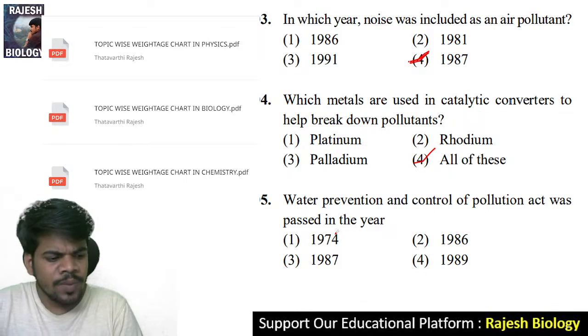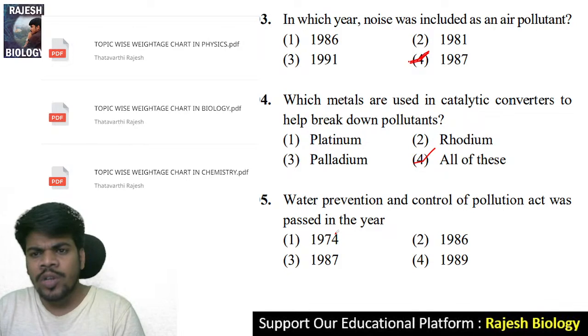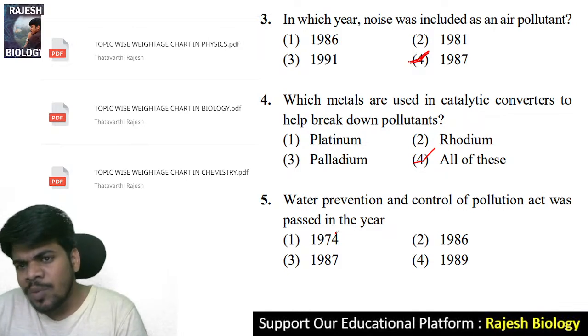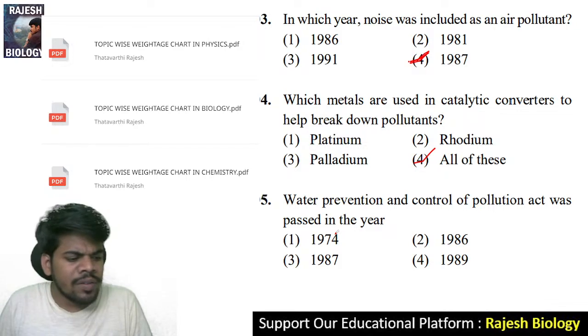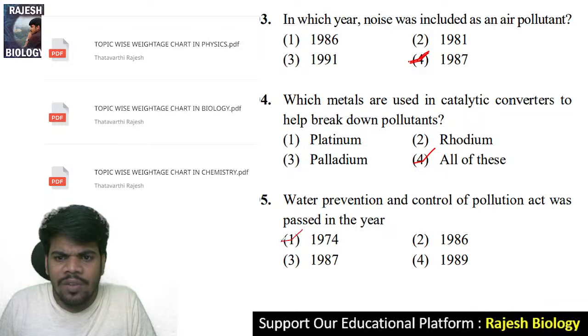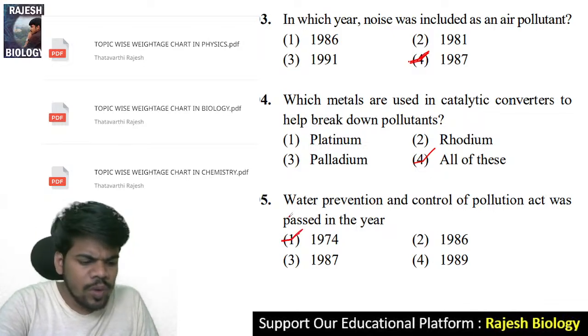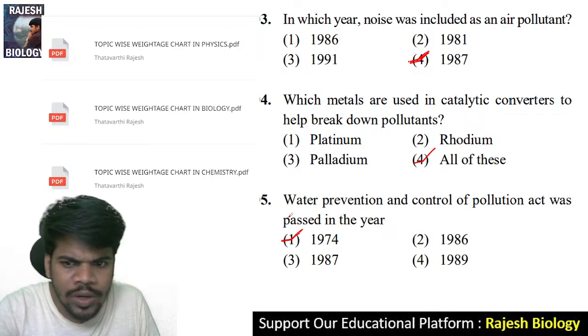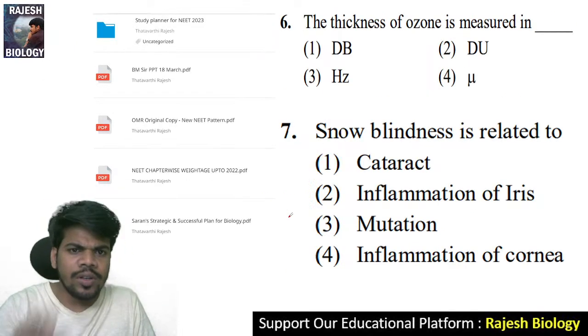In which year it was passed as an act, the Air Pollution Act and Water Pollution Act, and the chemicals used in catalytic converters. These are very important concepts. The answer is 1974, the fifth one. Come to the sixth question.